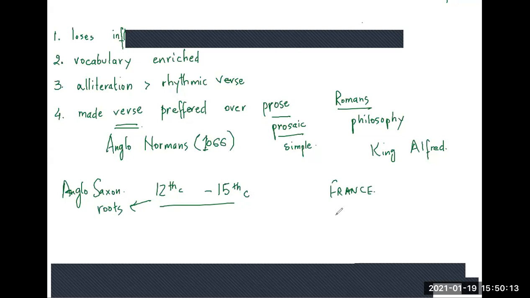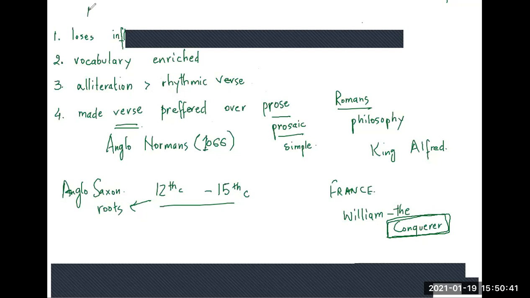And it was also significant that the conquest itself was started by William, who later came to be known as William the Conqueror. Why the Conqueror? Because he happened to conquer a major chunk of Europe, therefore he's called William the Conqueror. Now let's come to what happens in Middle English literature.